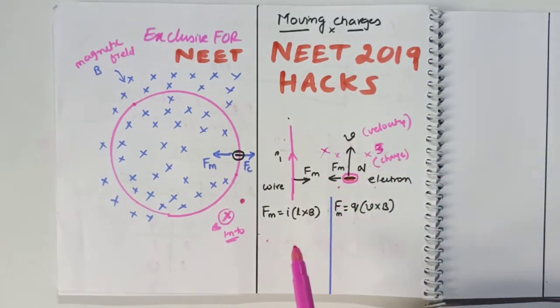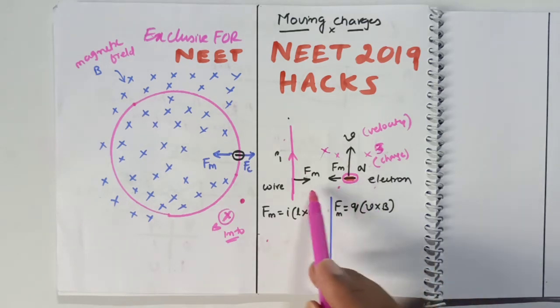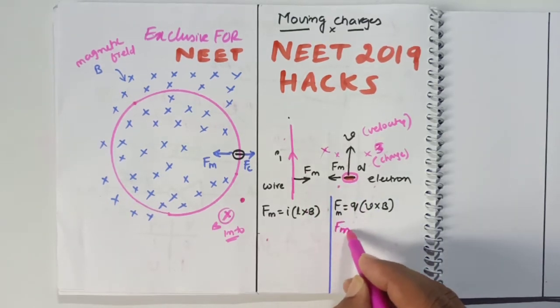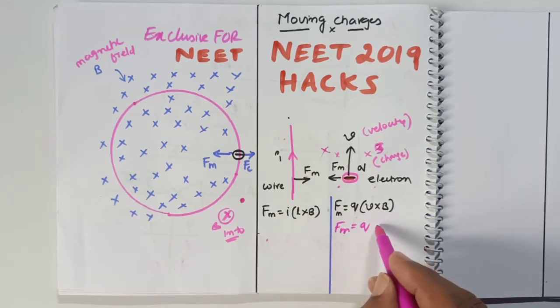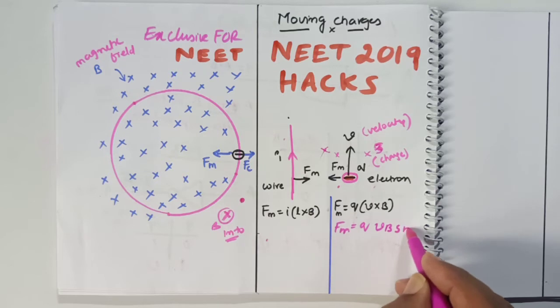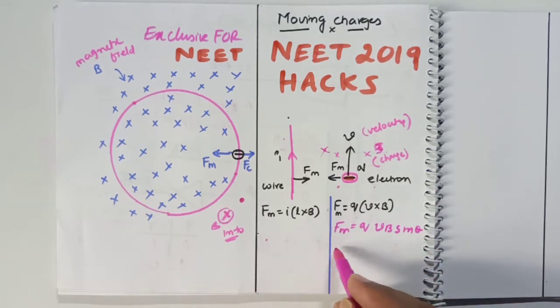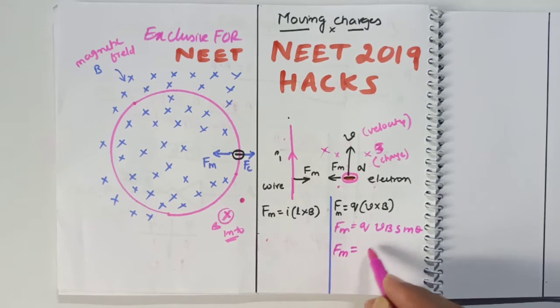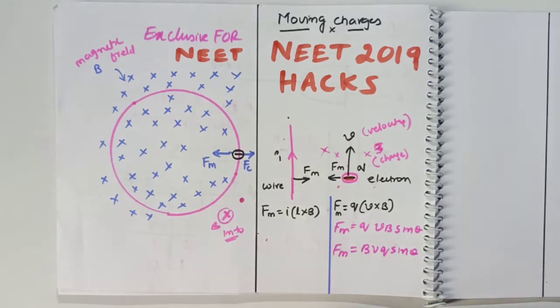Whenever an electron enters a magnetic field, a force is created, and that is given by Fm equals q into v cross B. What is v cross B here? It is vB sine theta. Therefore, Fm will become, in order, BvQ sine theta. In Urdu it is a popular saying, BvQ, which is a code language to remember the formula BvQ sine theta. The angle theta will be discussed later.